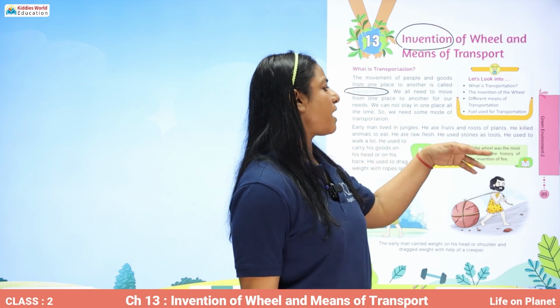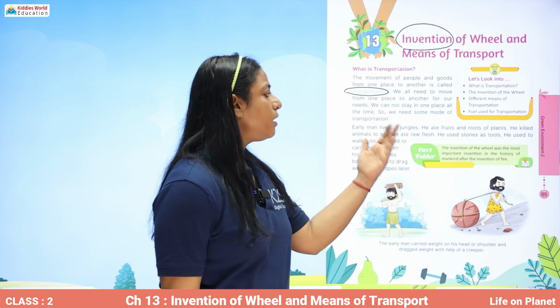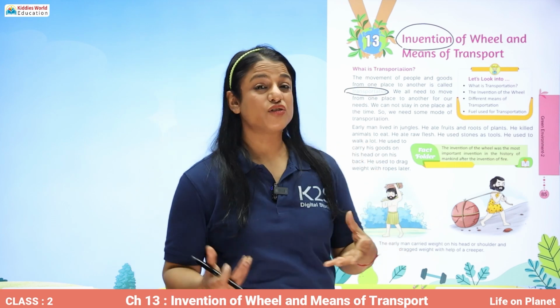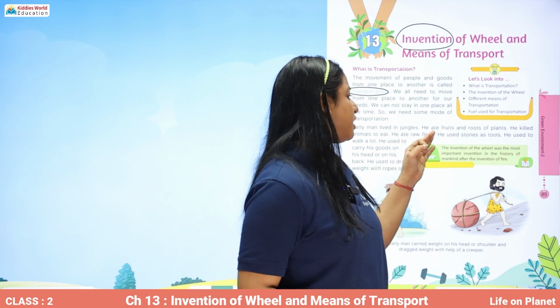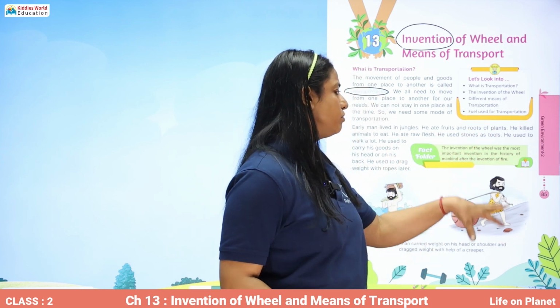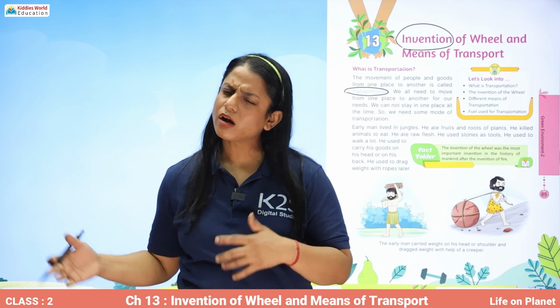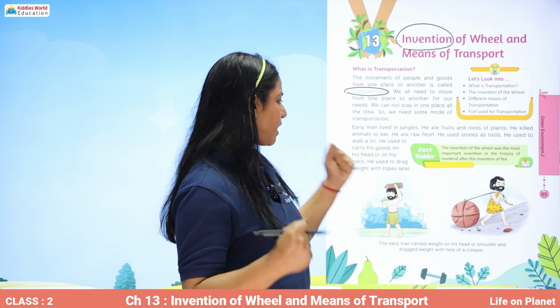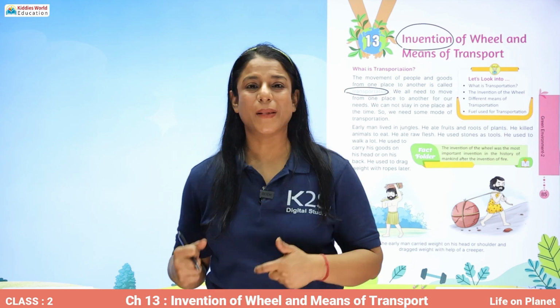He ate fruits and roots of the plants. He killed animals to eat. He ate raw flesh. He used stones as tools. He used to walk a lot. He used to carry his goods on his head or on his back.